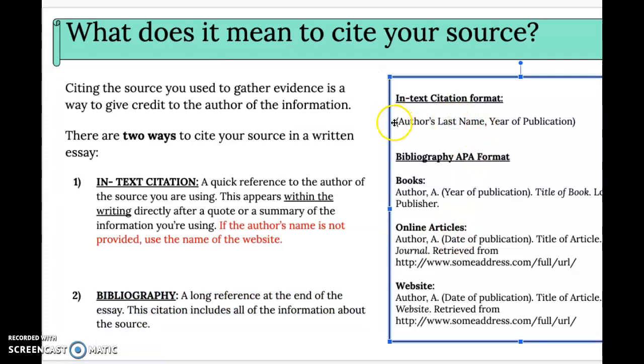This is the examples over here. You'll remember this from our companion books. The in-text citation is the author's last name or the name of the website, and the year with a comma in between. The whole thing in parentheses. It comes right after that quote or right after that fact. This is what your bibliographies will look like, and you guys will remember this too. We did have a book, remember, with our companion books. We had our novel, our historical fiction novel, as one of our sources. You guys, for your argument essay, your bibliographies are going to have websites, so you'll have this format in your bibliographies.